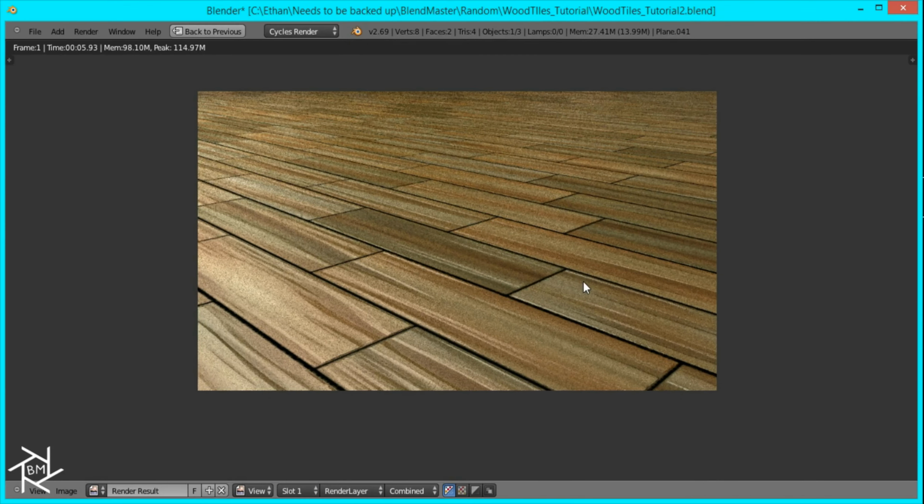And there you have it. Tileable seamless wood texture for Blender that you can use to create realistic wood. I would render this out at a higher sample, probably about 100, but other than that, it's looking pretty good.